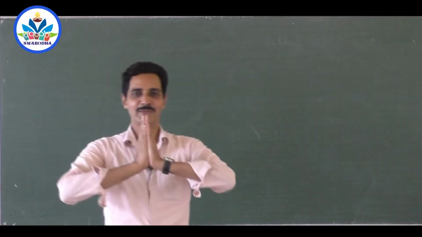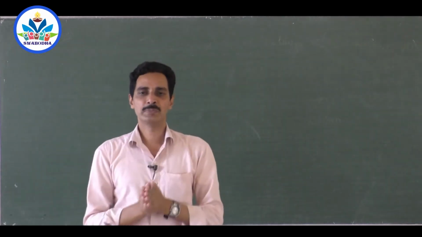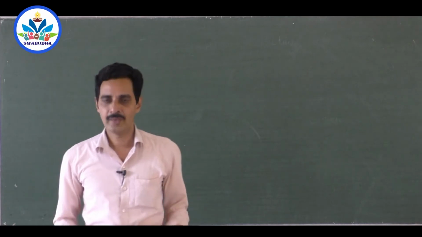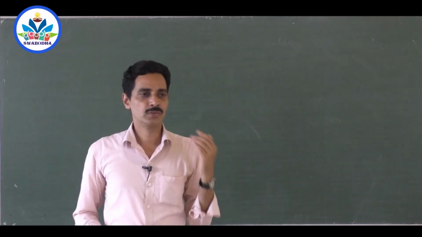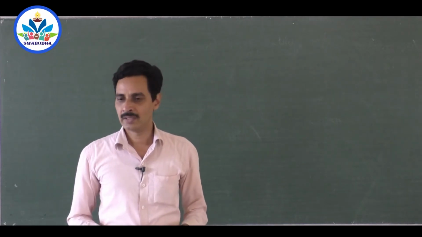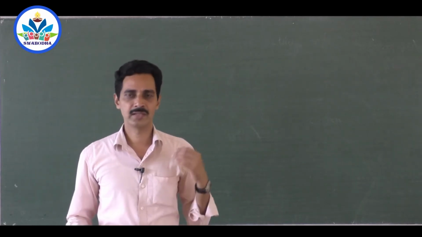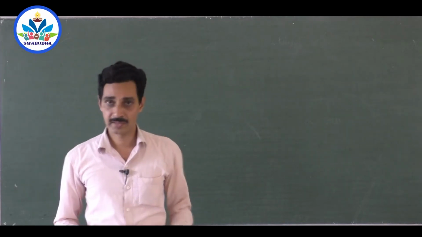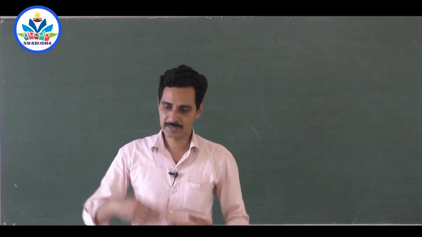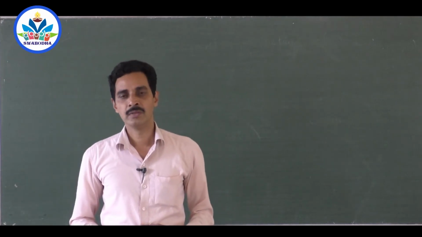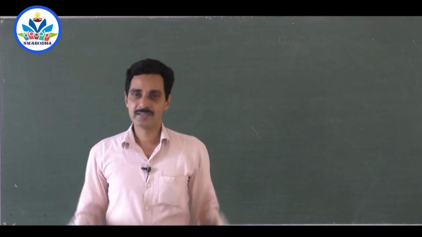Namaste everyone. So while explaining interference, diffraction, polarization, everything, we took the help of the wave nature of light. Light was taken to be a wave, and in order to explain polarization, light was taken to be a transverse wave, an electromagnetic wave, in which electric fields can be confined to a particular plane. So it was a transverse wave. After all, it is a wave.